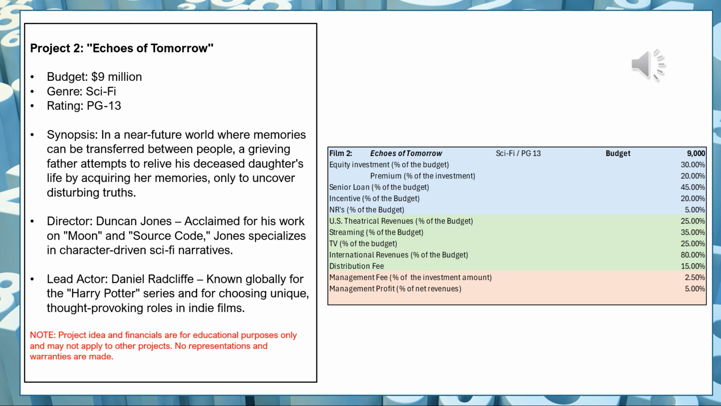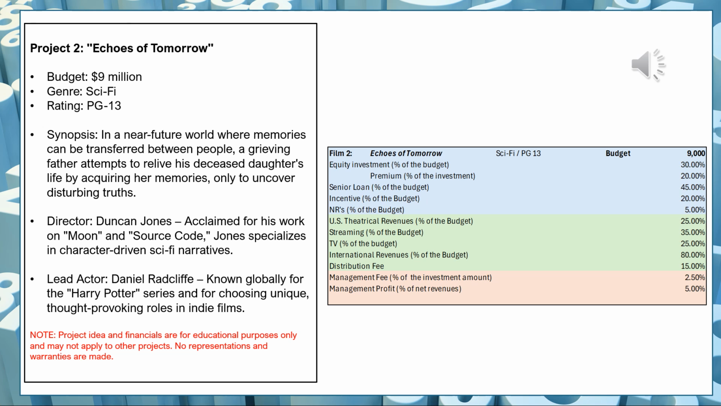In the distribution component, we're going to see 25% of the budget generated in theatrical revenues coming net to us. This is after all fees, after everything. 25% would be net. That is 25% of the budget. The streaming that we would get is 35% of the budget in revenues. The TV revenues we would get is 25% of the budget. And we are generating 80% of the budget in international revenues. And this is higher because we have a theatrical release. The distribution fee that I'm going to apply for this is 15%.